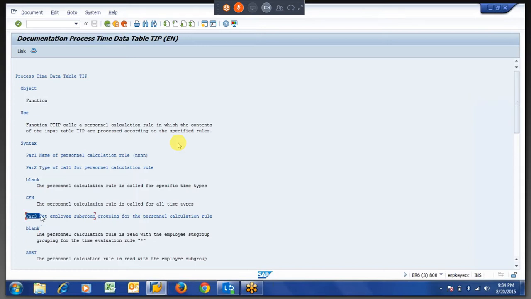And if you are going to parameter 3, what is ABRT? Just go through these things. If you really are not getting it, then I will come back again. Because scenario wise we are explaining, Zen means the rule is called for all time types. It is not specific to any time type. So that is why we are giving Zen or.